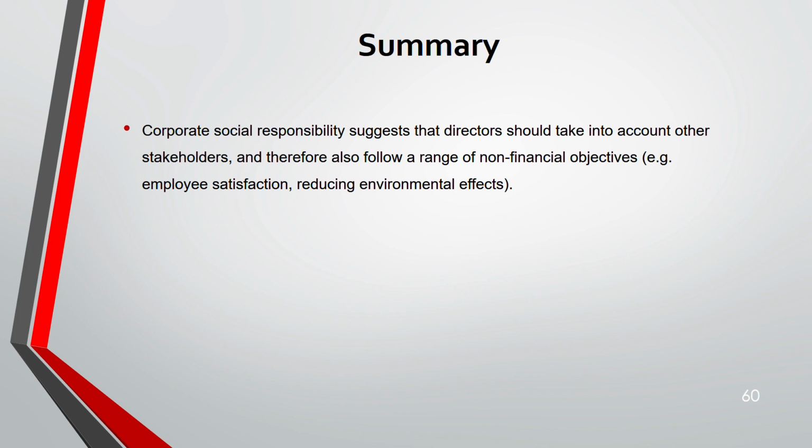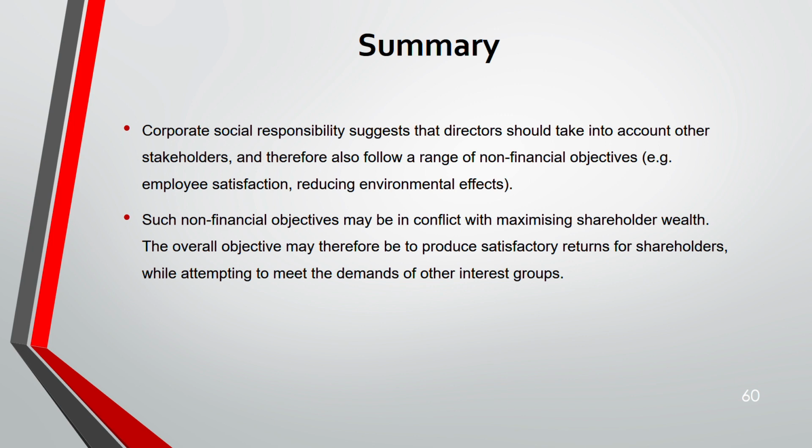Then CSR. CSR tells you to take other stakeholders' interest also into account. That means you have to follow some non-financial objectives also, like reducing environmental effect, satisfying employees. So non-financial objectives can be in conflict with maximizing shareholder wealth. Then your overall objective becomes from maximizing to satisfying shareholders' return, because you are meeting the demand of other stakeholders also.